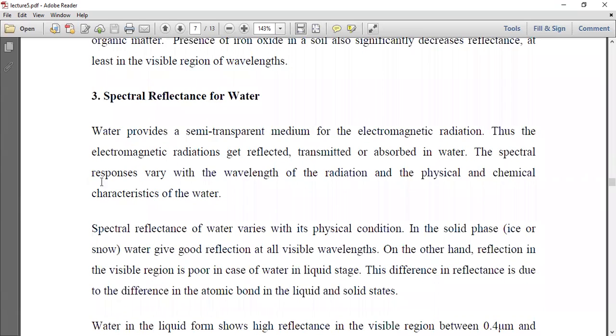Next is the spectral reflectance of water. Water provides a semi-transparent medium for electromagnetic radiation.